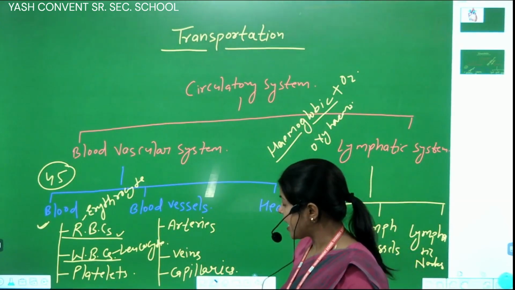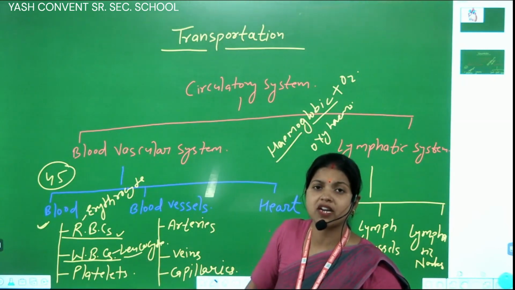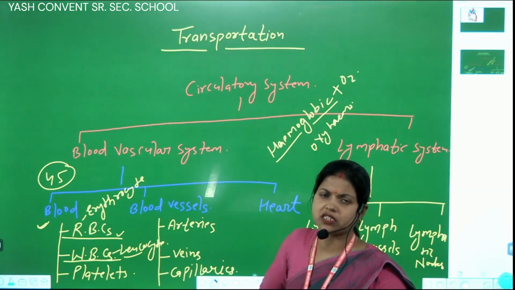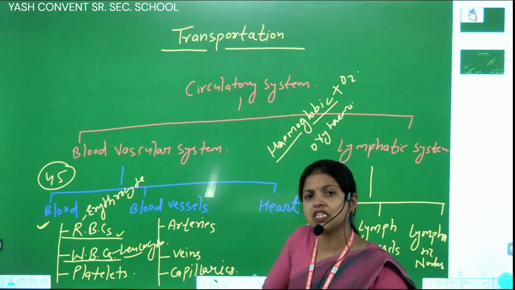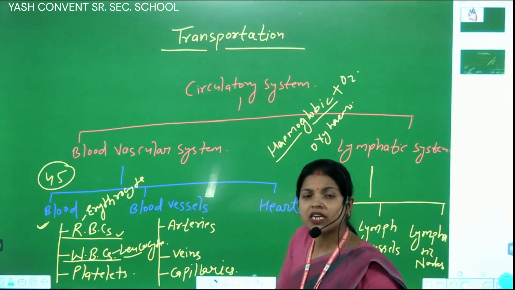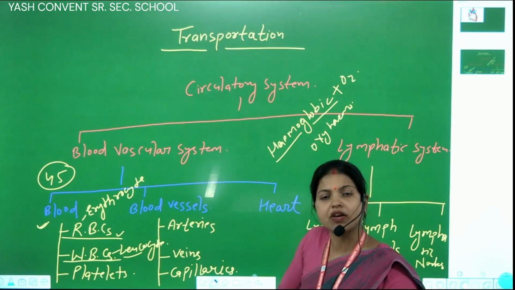As a soldier, WBC fights foreign germs, bacteria, or any pathogens which cause disease in the body. WBCs fight and protect our body and provide the immune system of our body.